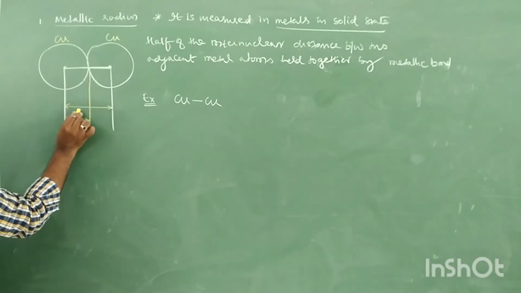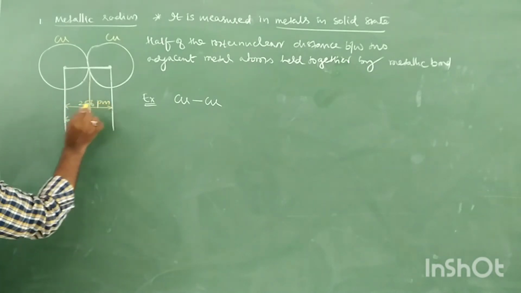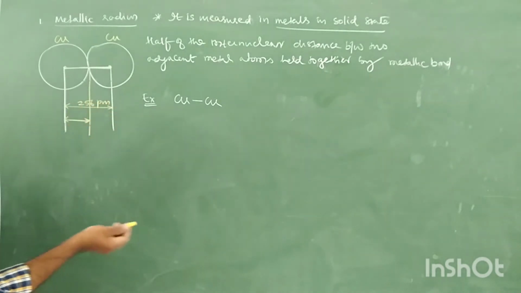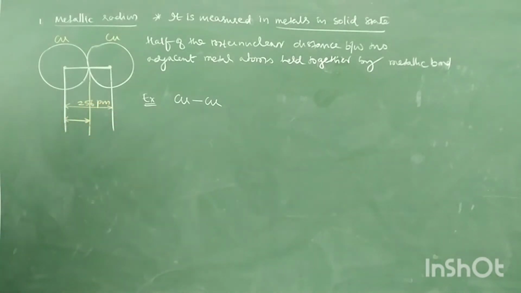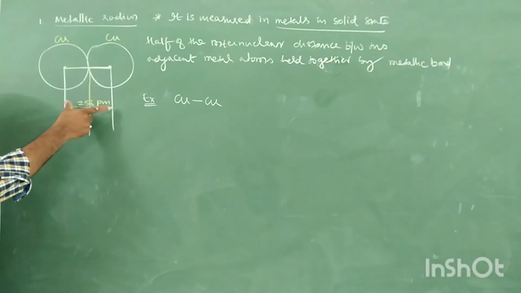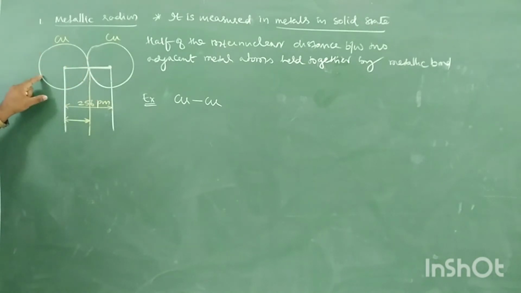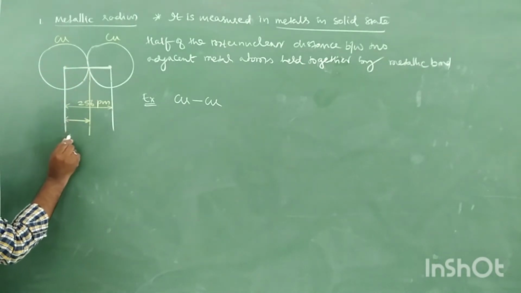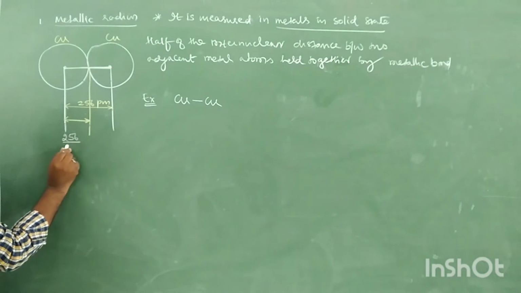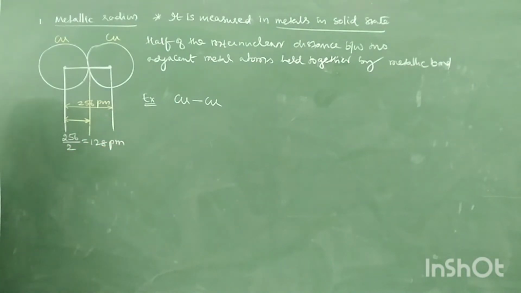It is 256 picometer, or 2.56 angstrom. Then tell me, 256 picometer is what? Internuclear distance between two copper atoms in solid state. Then 256 by 2, 128 picometer, is what? Atomic size or atomic radius of copper.